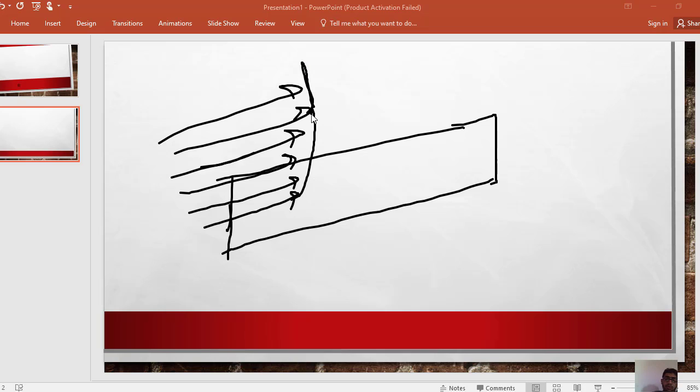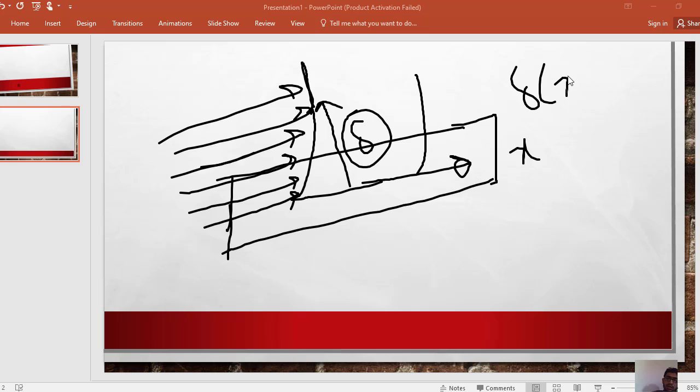Up to this height, this is the boundary layer thickness. This is the boundary layer thickness. So as we go in the x direction, the boundary layer thickness also changes. So the boundary layer thickness is also a function of x. In the coming lecture, we will discuss the correlation about the boundary layer, the Sherwood number, and how the mass transfer coefficient is related to the diffusivity according to the boundary layer theory.